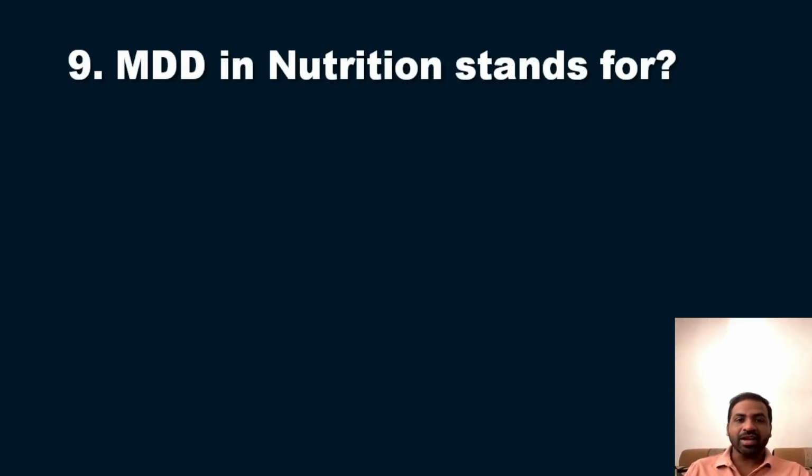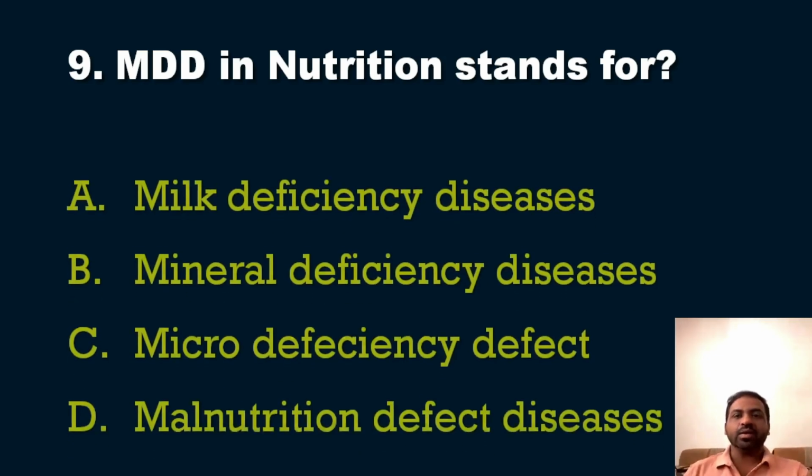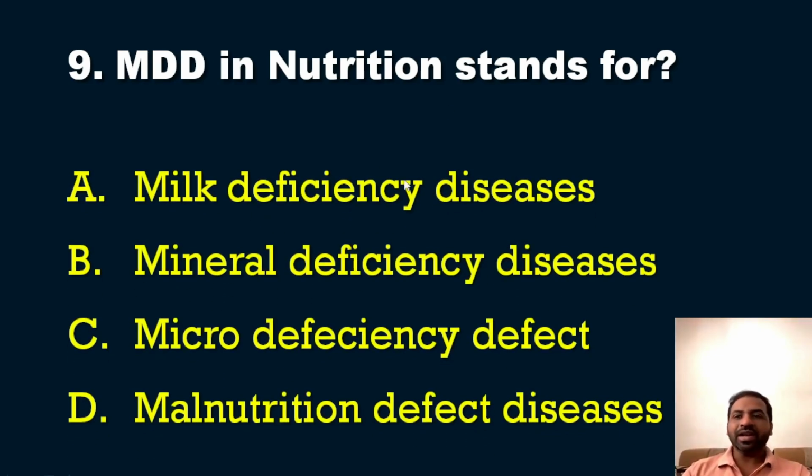So we will move on to our next question, question number 9. It is from nutrition, and it is regarding an abbreviation. What is MDD? MDD in nutrition stands for. The question is a simple direct question, but it's quite confusing. We will see the options. Expand MDD. Option number A, milk deficiency diseases. Option number B, mineral deficiency diseases. Option number C, micro deficiency defect. And option number D, malnutrition defect diseases. So it's quite a confusing question. So what is the answer? MDD in nutrition stands for.